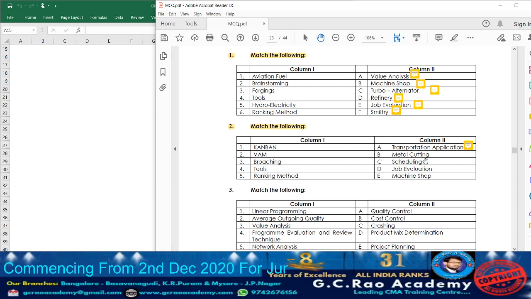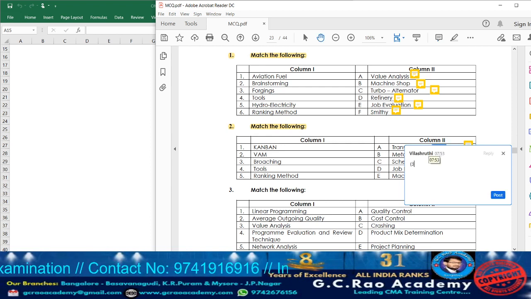Metal cutting. Metal cutting is nothing but broaching. As I told you, broaching is a particular machine having a toothed tool which helps us remove material. So for the purpose of cutting metals, they utilize the process of what? Broaching. So for metal cutting, point number B I can match with point number 3.